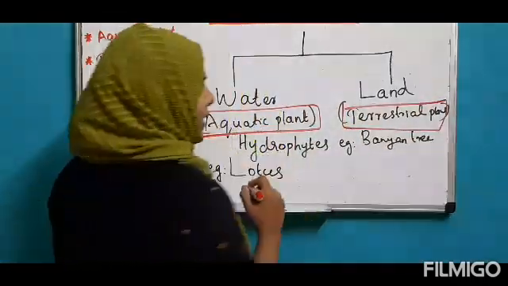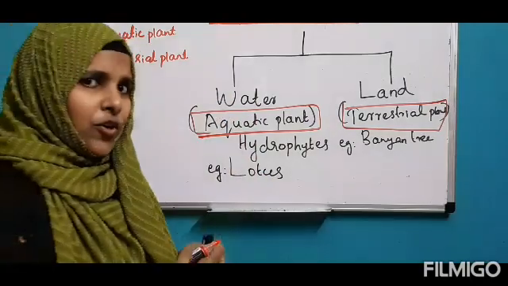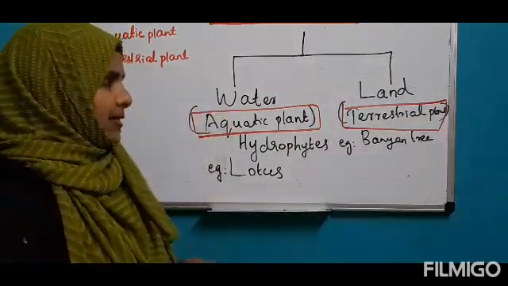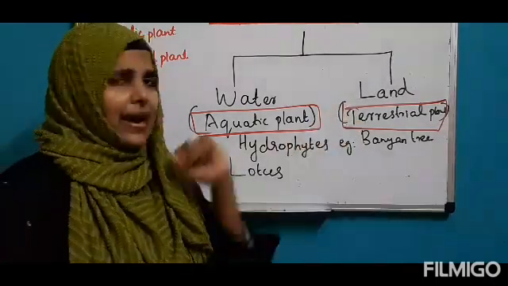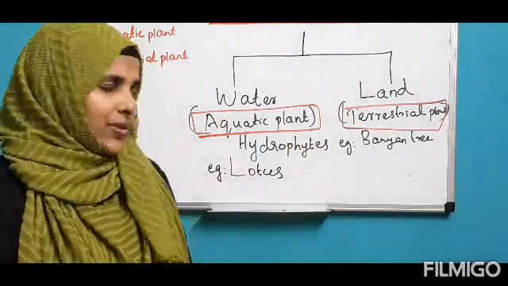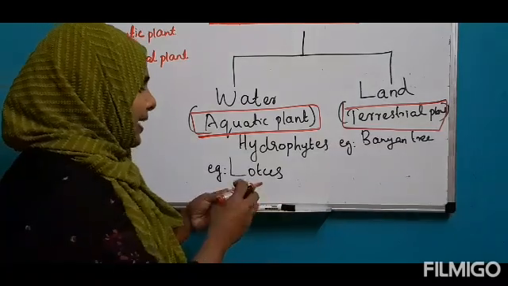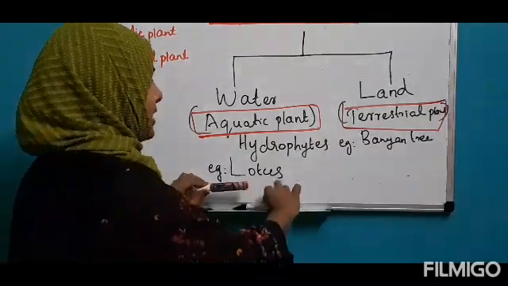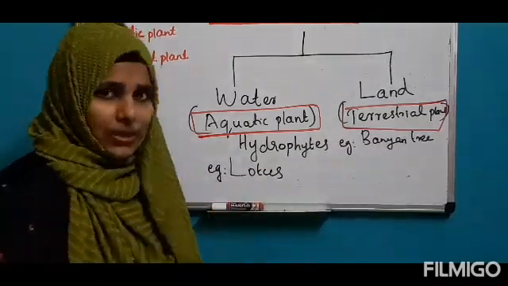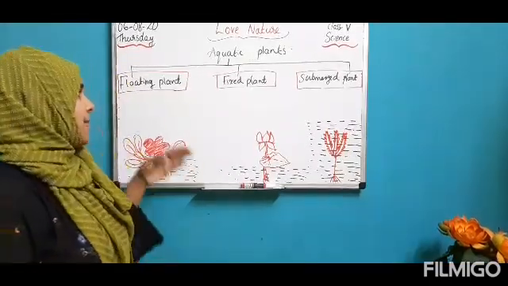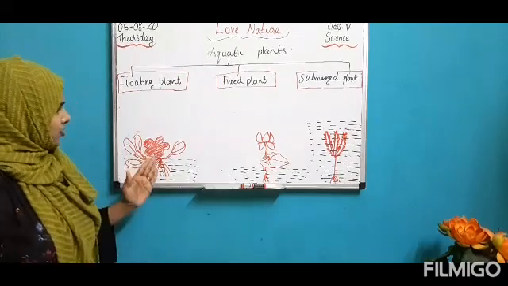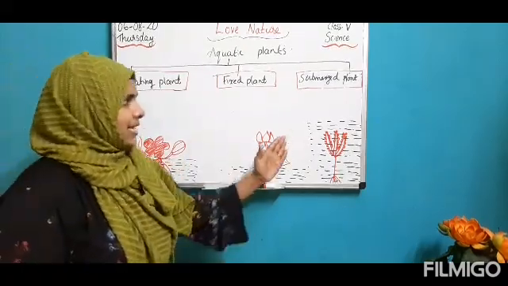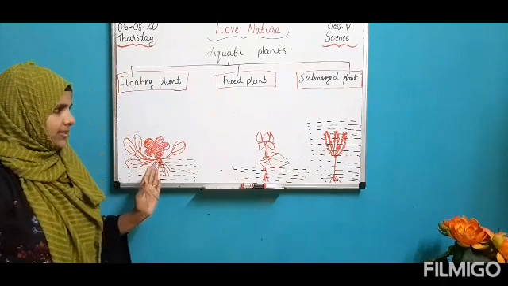The word aquatic itself means plants that grow in water. That is aquatic plant. Plants which grow on land are called terrestrial plants. Then again we can classify these aquatic plants into three. Based on adaptation, aquatic plants can be categorized into floating, fixed and submerged, right? That we learned, is it?